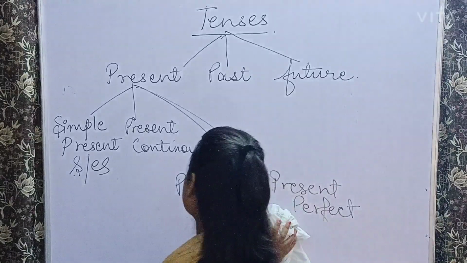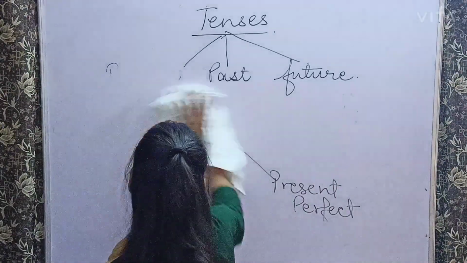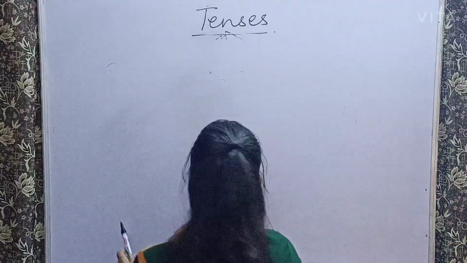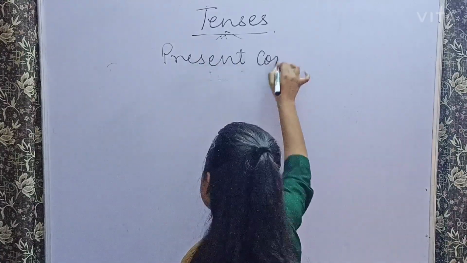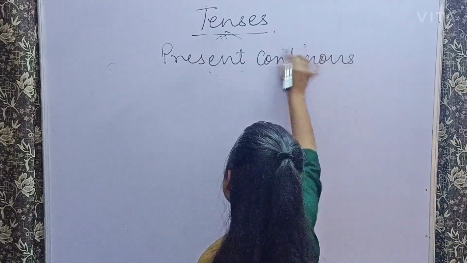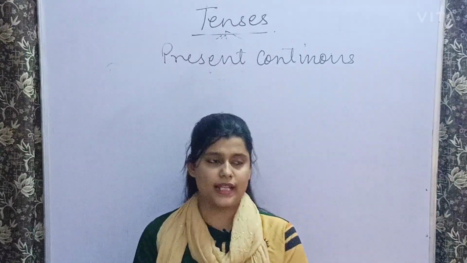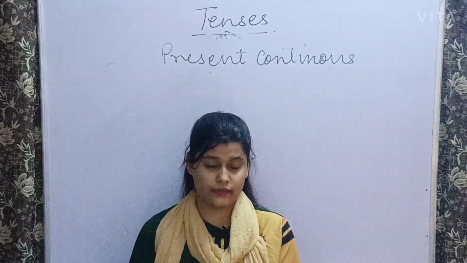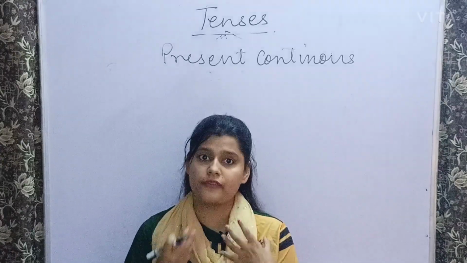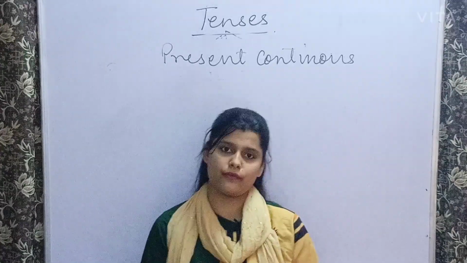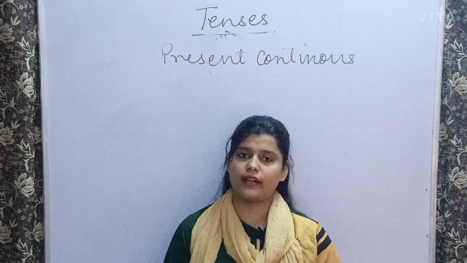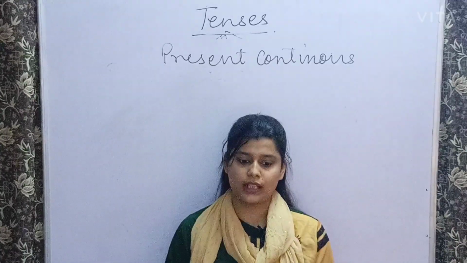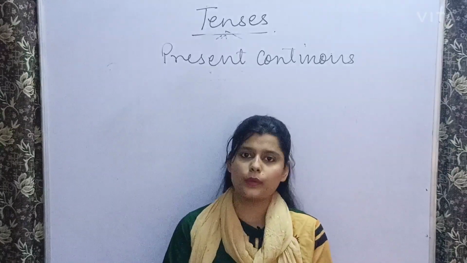Now we have discussed simple present. Now we will discuss the present continuous tense. So what are these present continuous sentences? Present continuous sentences denote an activity that is going on at the time of speaking. Suppose at this time, what am I doing? I am teaching and you are listening, right? So I am teaching right now. This is an activity which is still going on.